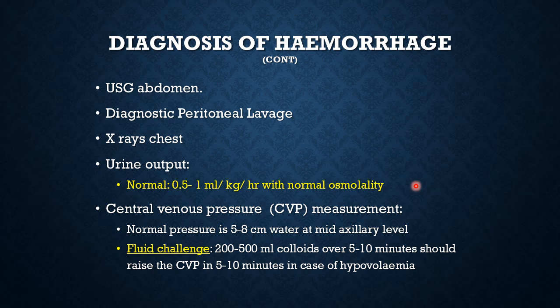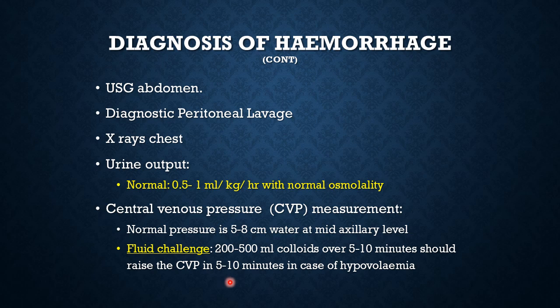Then central venous pressure, your teachers in medicine will explain to you. This is a sign of venous filling and venous pressure. Whenever there is hypovolemia, the central venous pressure falls, and you can confirm a low central venous pressure by giving a fluid challenge of 200 to 500 ml colloids IV over 5 to 10 minutes, while the CVP is being continuously monitored.